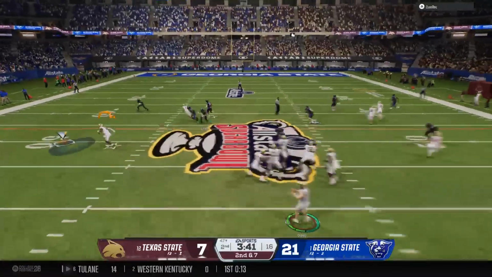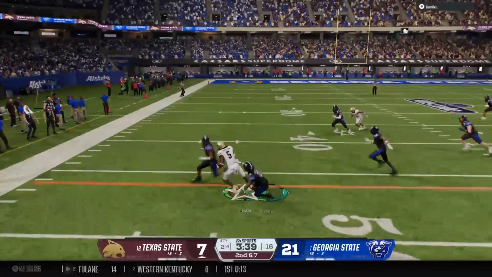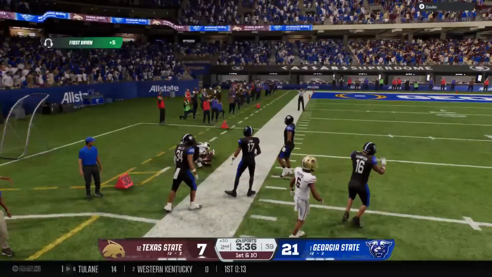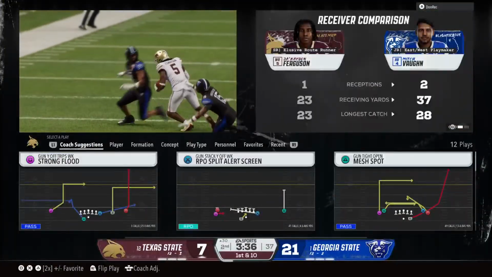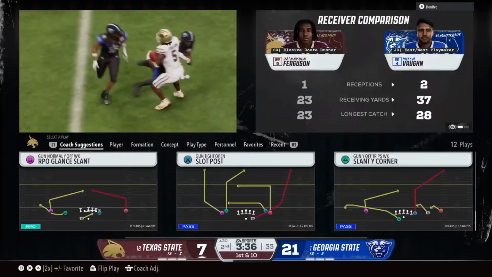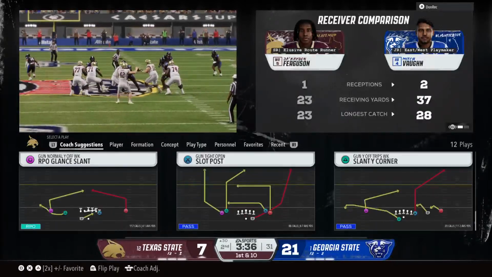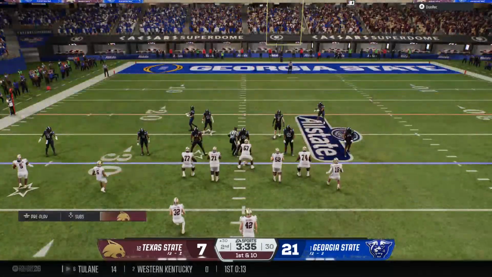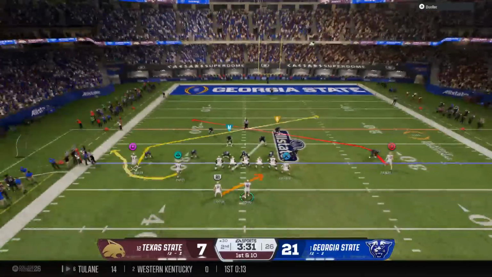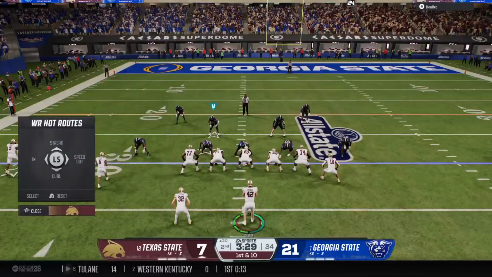Here's the snap, and he's looking to throw. Catch made on the out route. Crosses the 10-yard line. And he runs out of bounds. That's a big gainer there. You know, we talked this week with the offensive coordinator about what makes this receiver so special. He kept referring to his route running. Here's an example of that. Great route, enough separation to give the quarterback a nice lane to throw the football.